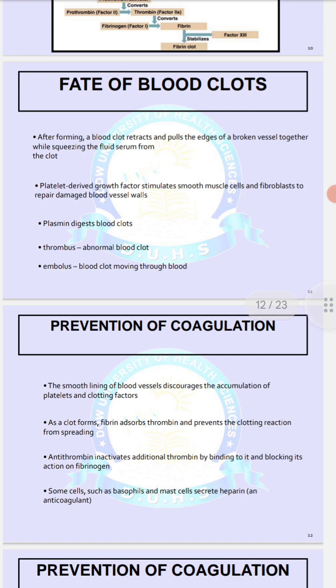After forming, a blood clot retracts and pulls the edges of the broken vessel together while squeezing the fluid, serum, from the clot. Platelet-derived growth factor stimulates the smooth muscle cells and fibroblasts to repair the damaged blood vessel wall. Plasmin digests the blood clot. A thrombus is an abnormal blood clot; emboli are blood clots moving through the blood.